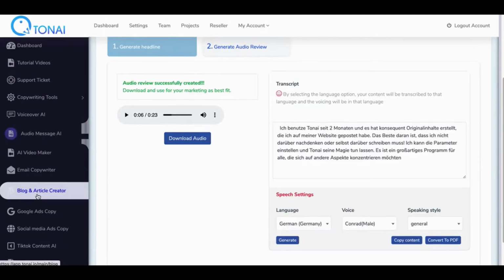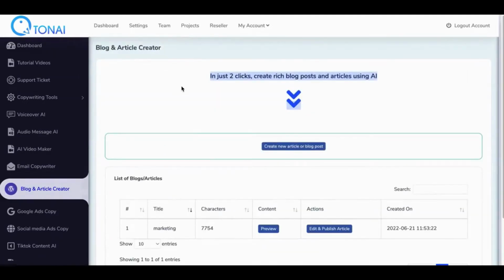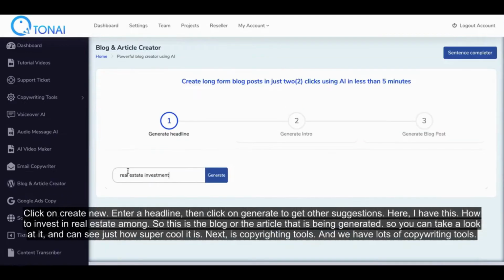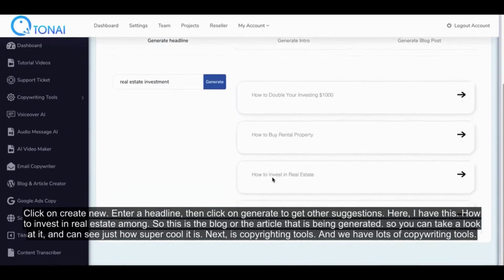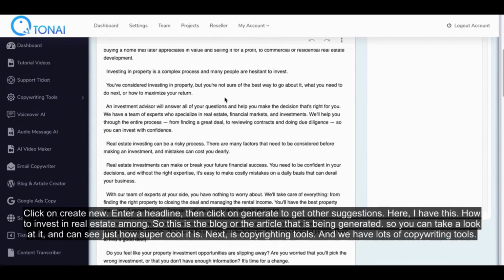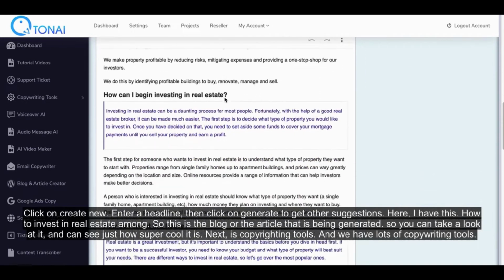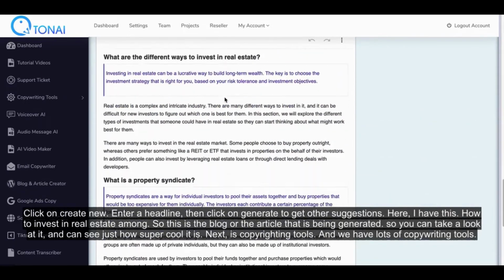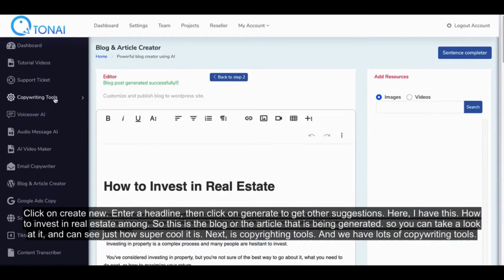Next I'm going to demonstrate the blog and article creator. Click on Create New. Enter a headline, then click on Generate to get other suggestions. Here, I have this: How to invest in real estate. So this is the blog or the article that is being generated. So you can take a look at it, and can see just how super cool it is.